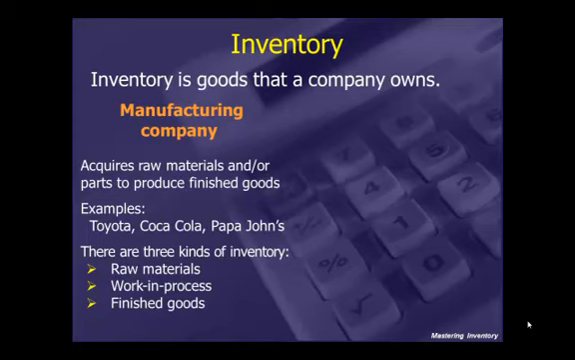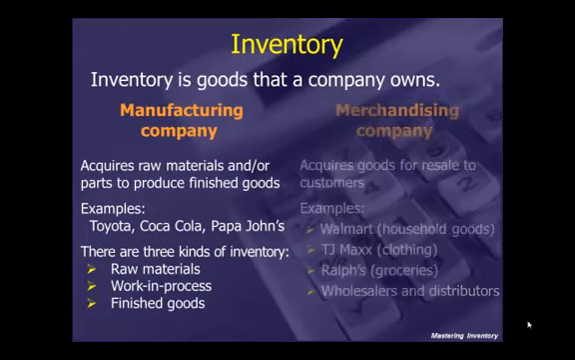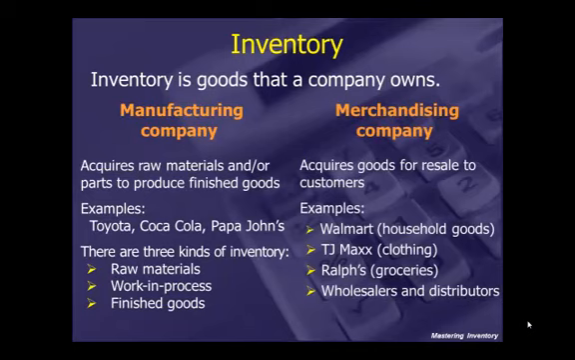There are three kinds of inventory with a manufacturing company: the raw materials, the work in process or work in progress, and finished goods. A merchandising company acquires goods for resale to customers. Examples of companies include Walmart, which sells household goods, TJ Maxx that sells clothing, and Ralph's that sells groceries. In addition, there are wholesalers and distributors that act as merchandising companies.